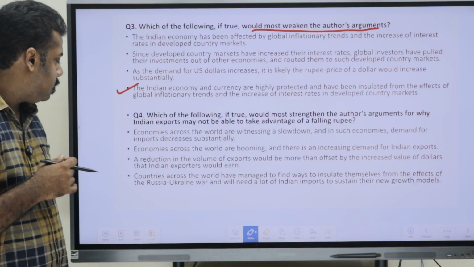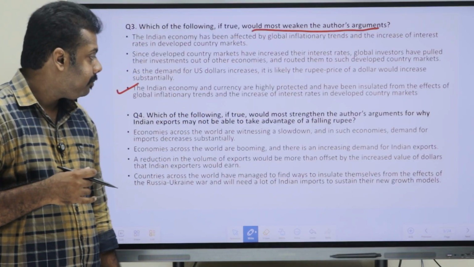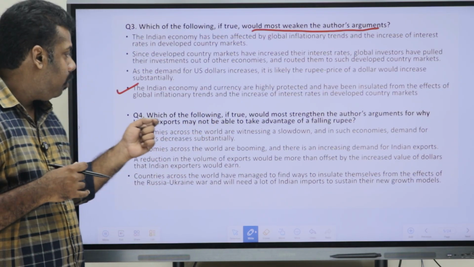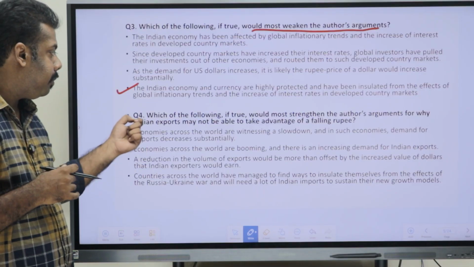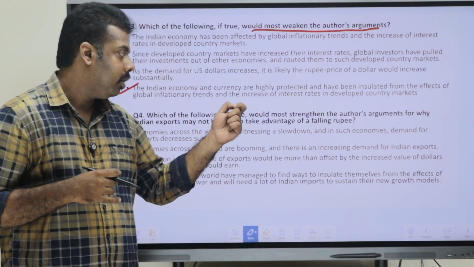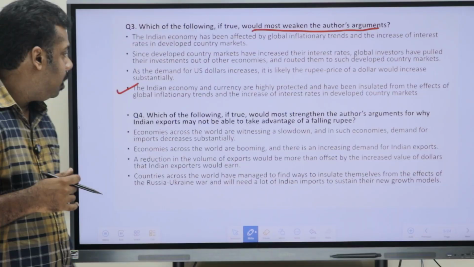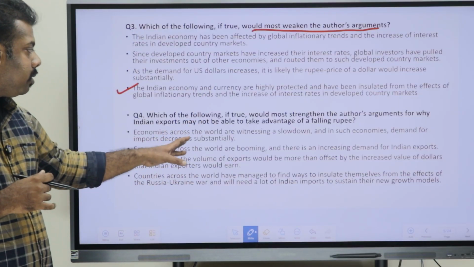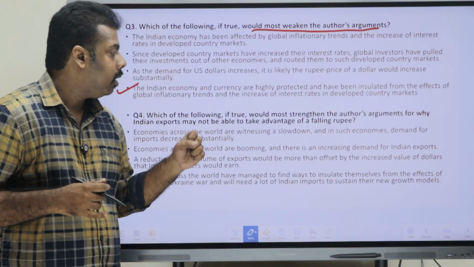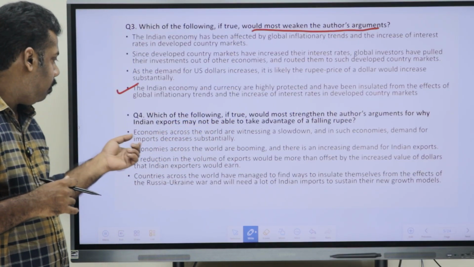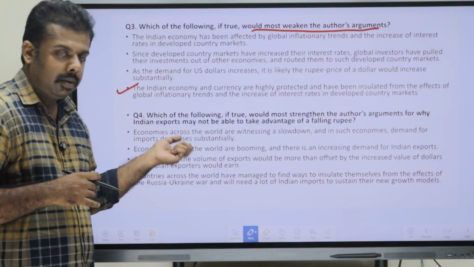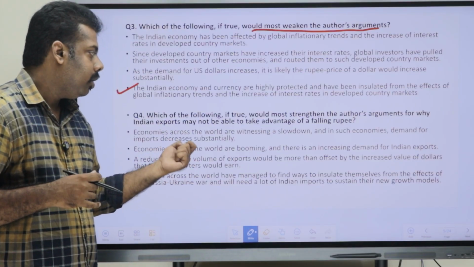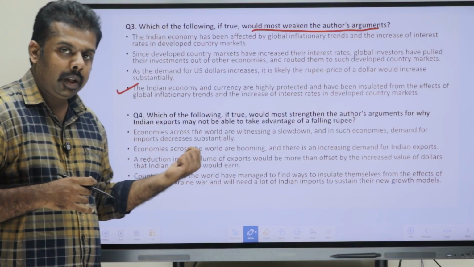Now, moving on to the fourth question, which is the following: if true, would most strengthen the author's argument for why Indian exports may not be able to take advantage of the falling rupee. Okay. So, we can just read the options as we did in the last question. Now, economies across the world are witnessing a slowdown, okay, and in such economies demand for imports decreases substantially. Okay. Now, the second one, economies across the world are booming and there is an increased demand for Indian exports.